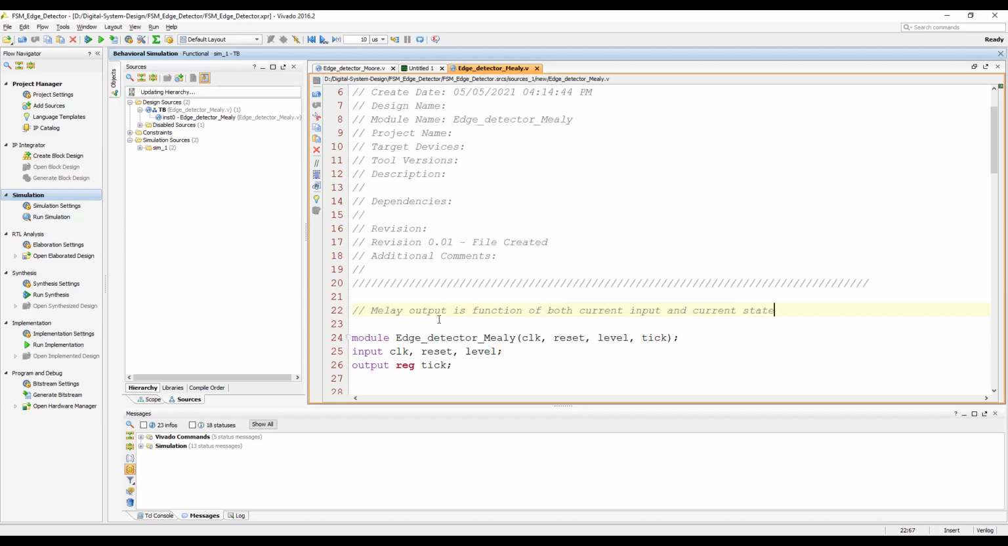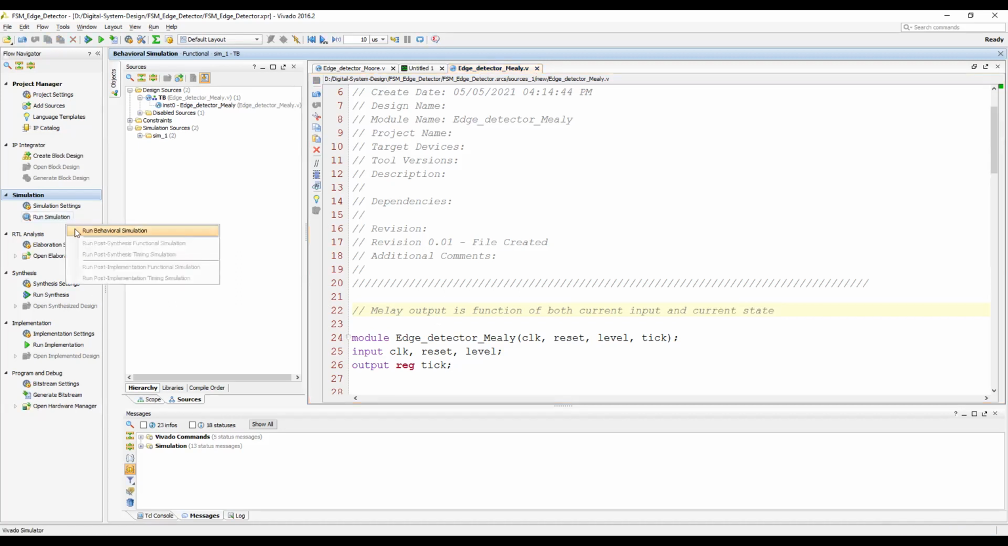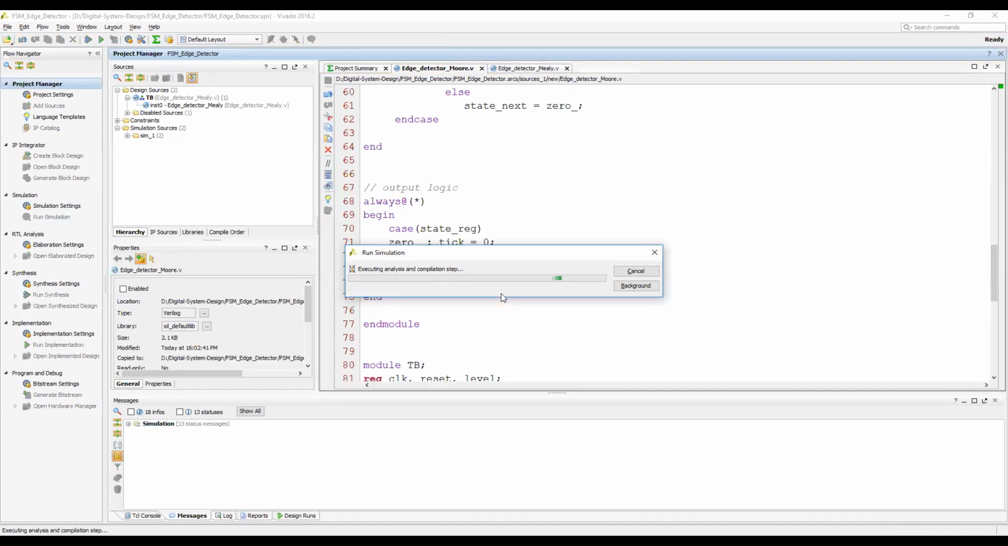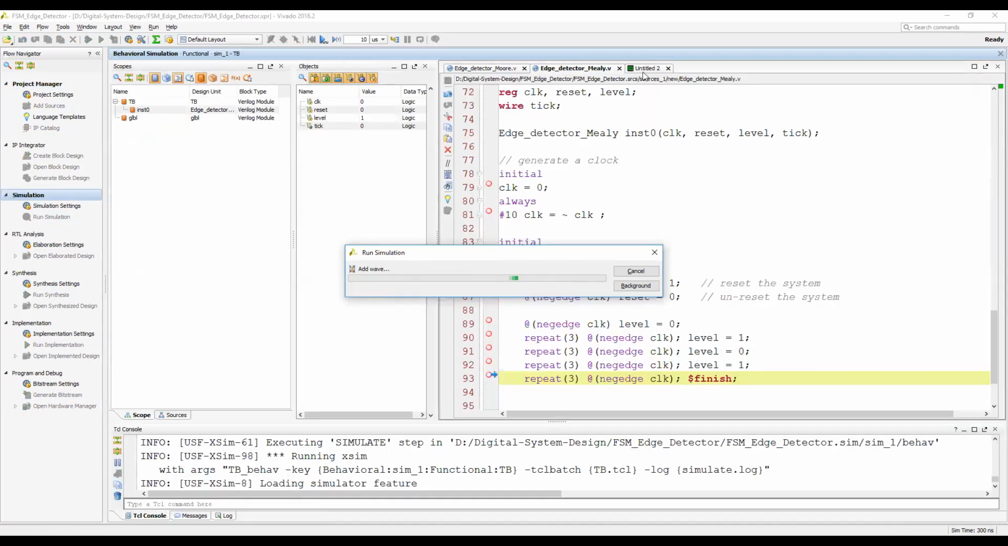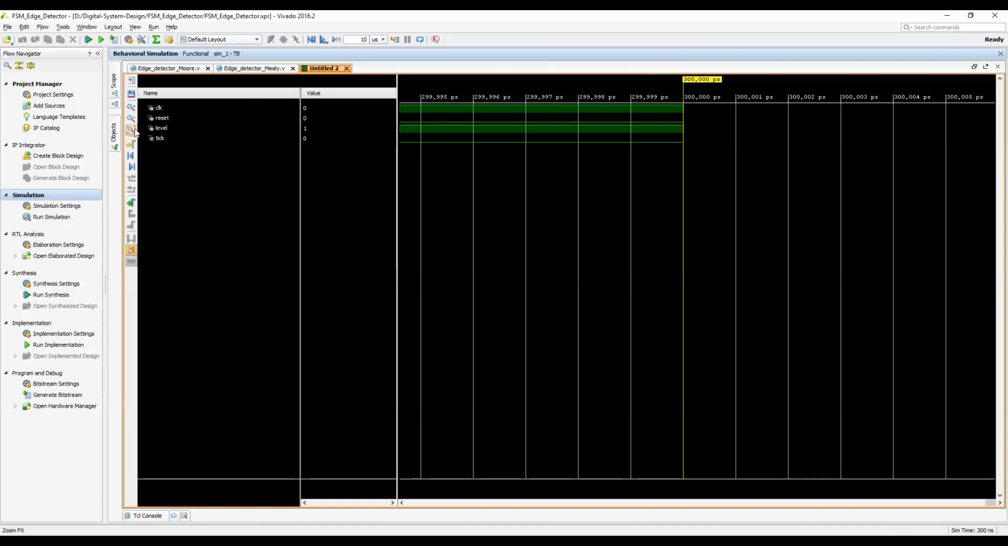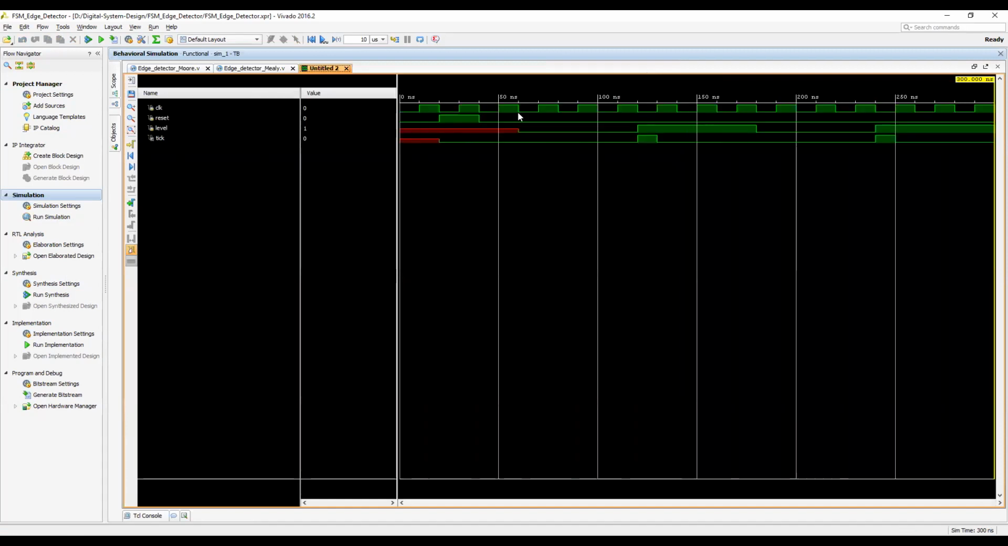Okay, so that's the difference. So let's run the simulation. Okay, so here you go. Almost everything is the same. This positive edge is coming, tick is generated. Positive edge is coming, tick is generated.